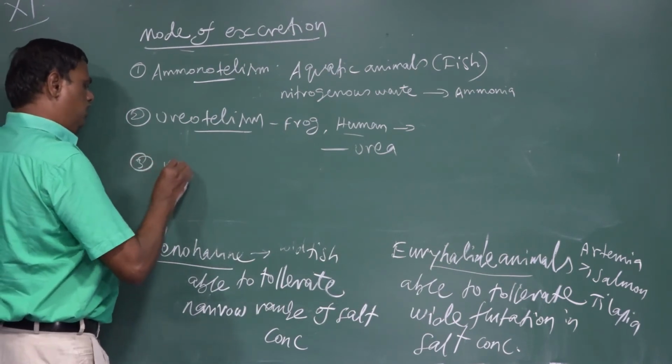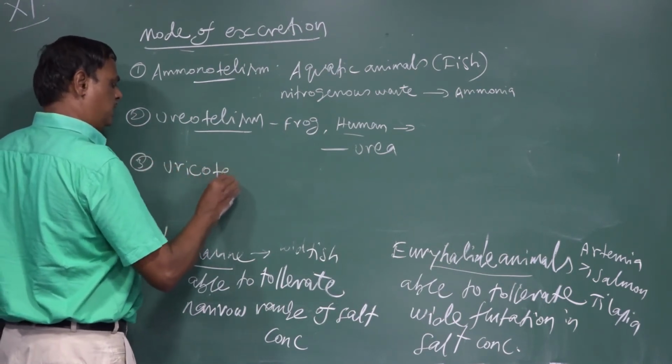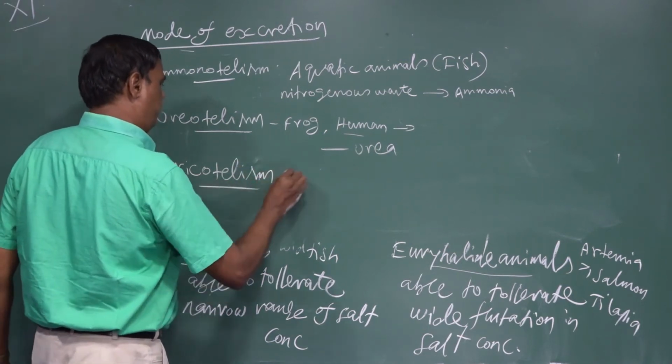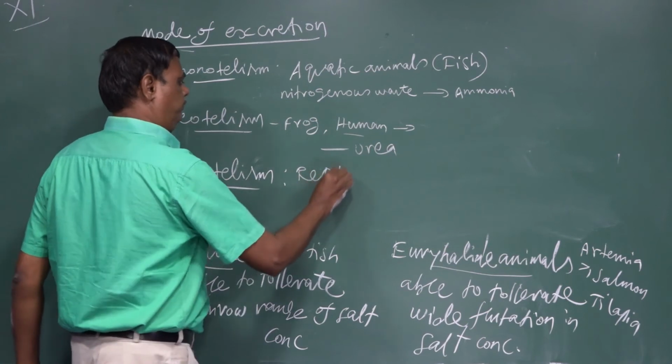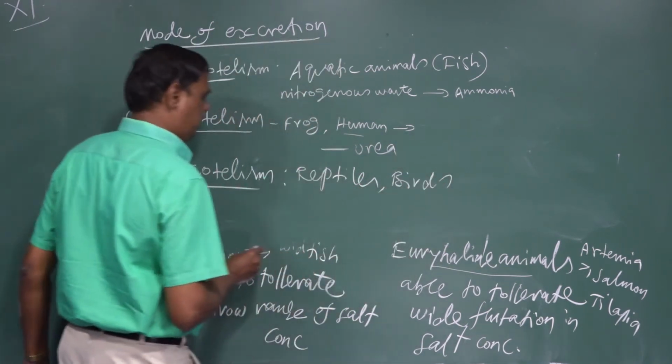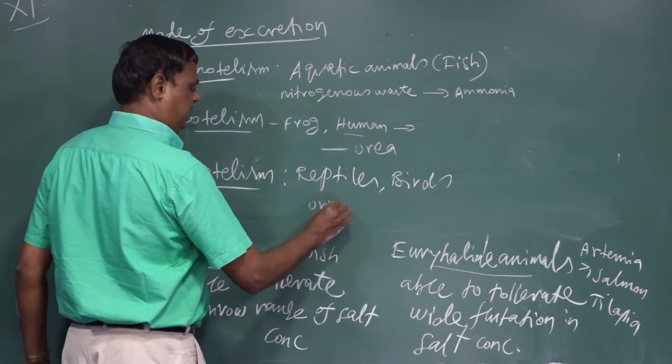Third one is uricotelism. For example, reptiles and birds release nitrogenous waste in the form of uric acid.